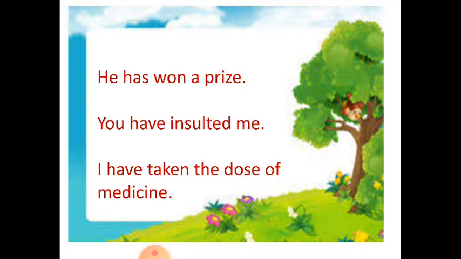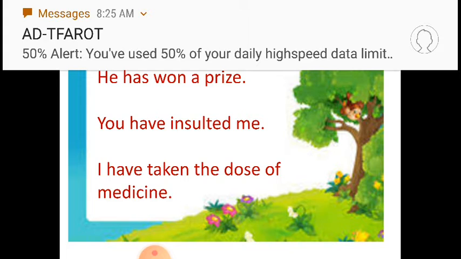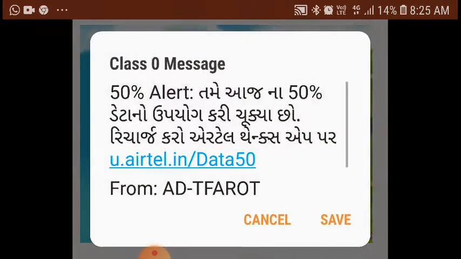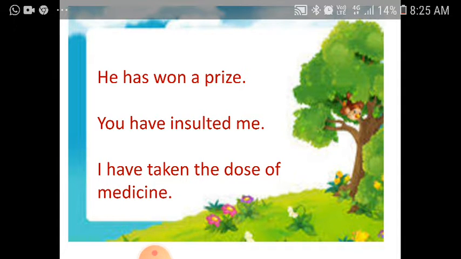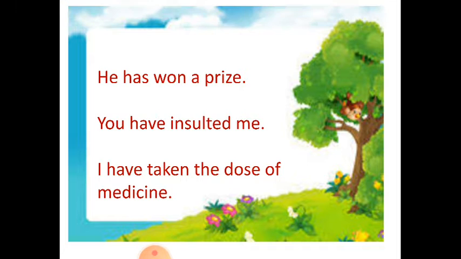He has won a prize. Now here one is the third person past participle, because when we use the verb in its main form, when we use the main verb, then it is win. So the past tense of win is won, and the third form is again won, won. So he has won a prize.